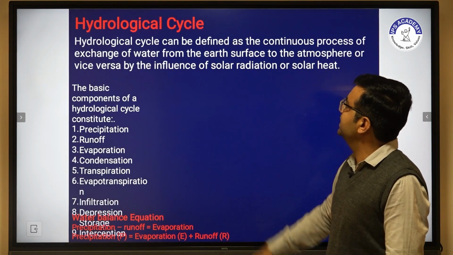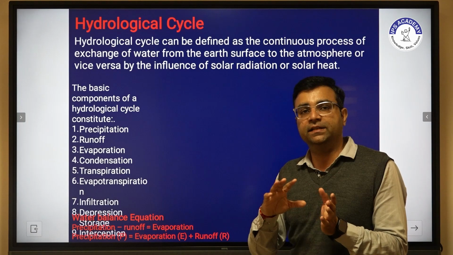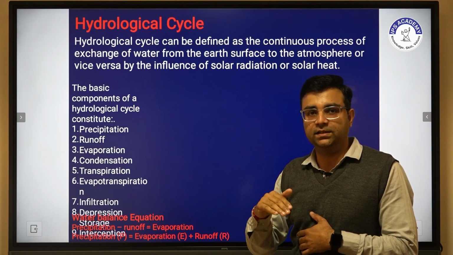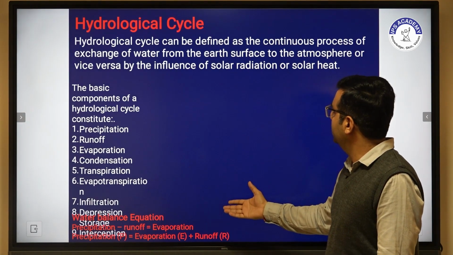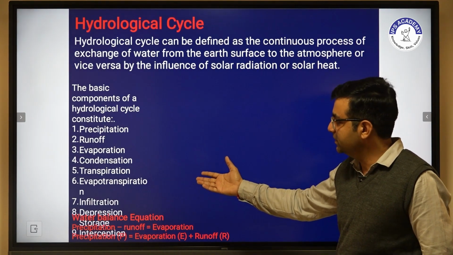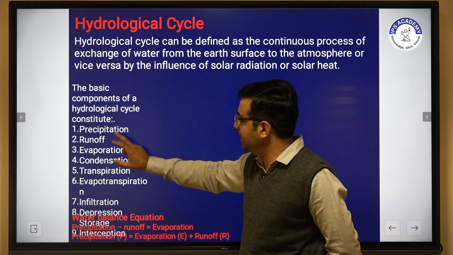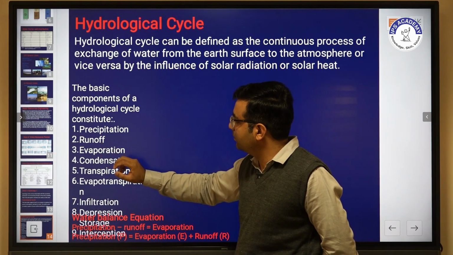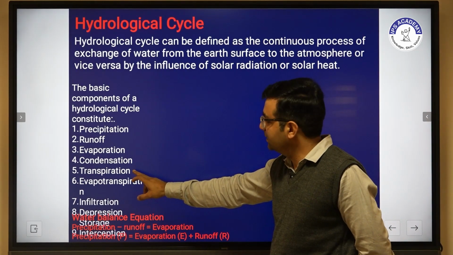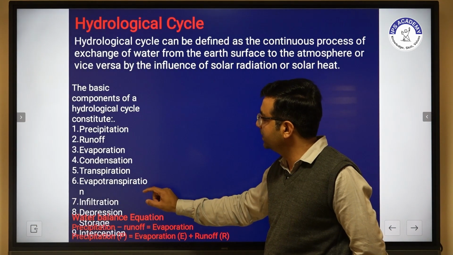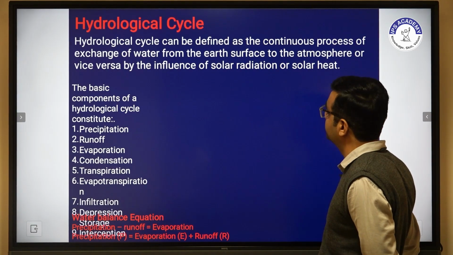The hydrological cycle can be defined as a continuous process, or we can say it is an exchange of water from atmosphere to earth or earth to atmosphere. Further, it is bifurcated into some basic components, which are clearly shown in this PPT. First is precipitation, then runoff, evaporation, condensation, transpiration, infiltration, and then depression or interception.